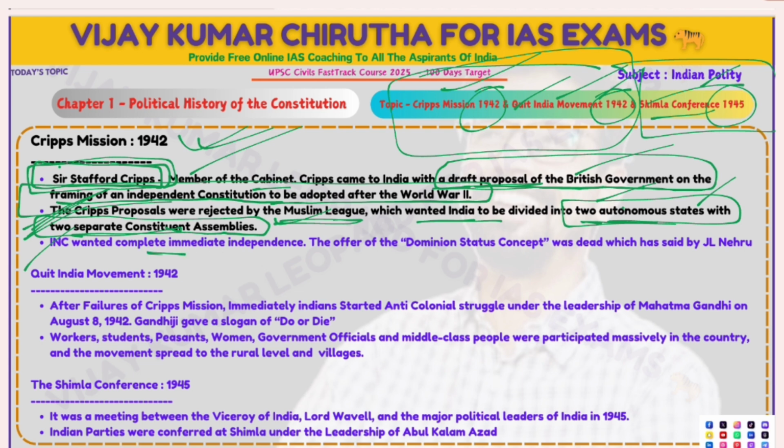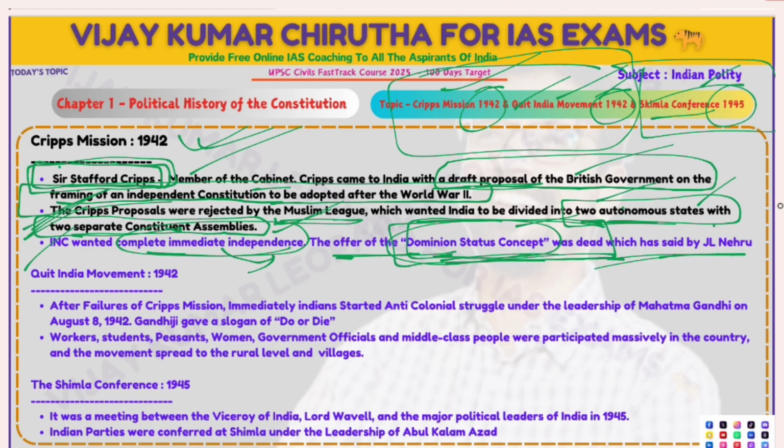The INC wanted complete, immediate independence, and the offer was only dominion status. Nehru said that the INC wanted complete immediate independence and that the offer of dominion status was a concept that was dead, as said by Jawaharlal Nehru.